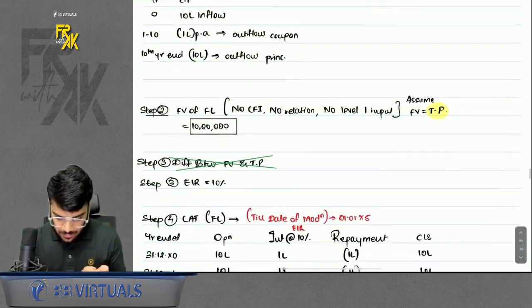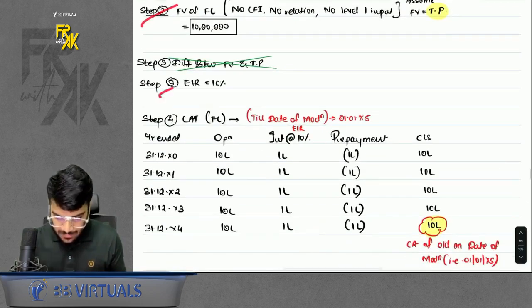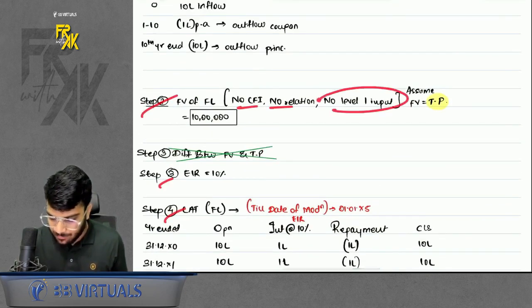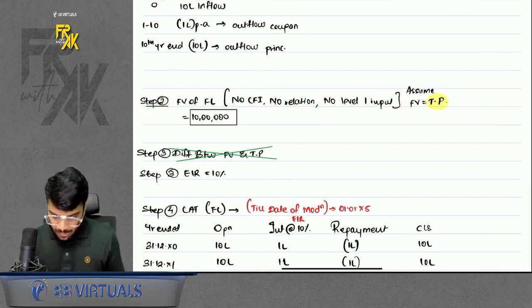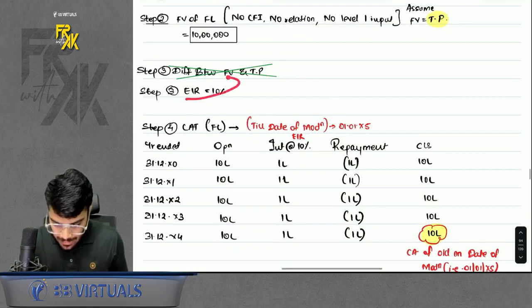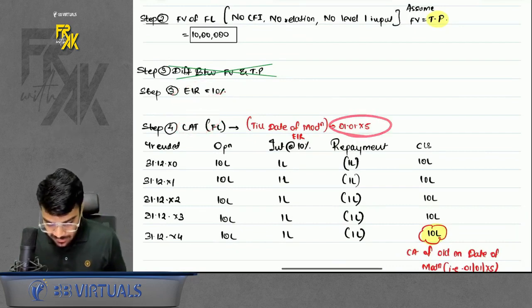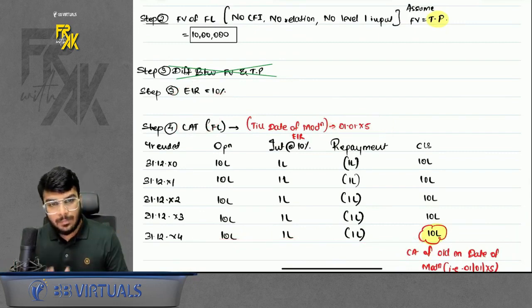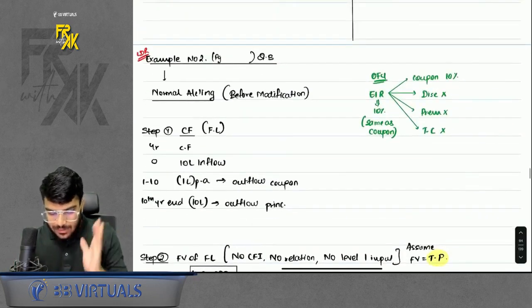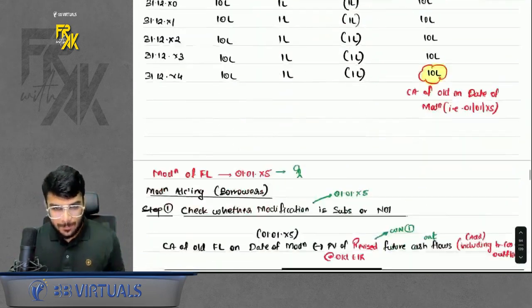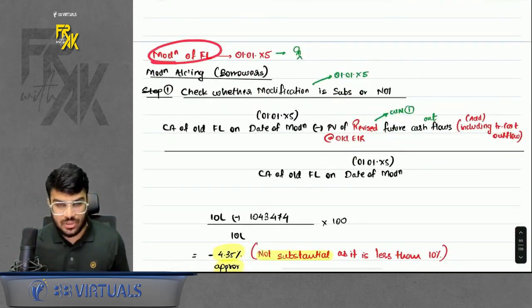Step number 1, cash flows. Step number 2, fair value. Step number 3, EIR. Step number 4, LAT. In this question, there is no CFI, no related party, no level 1 input. So you can assume the fair value. Okay, so directly assume the fair value to be the same as face value or transaction price, you can say. EIR, LAT is there. You will prepare the LAT only up to 5 years. Why? Because this is the date when the modification is happening. Prepare the LAT, stop here. So in modification types of questions, first do the normal accounting. Done, sir. Then we will jump on towards the modification accounting.